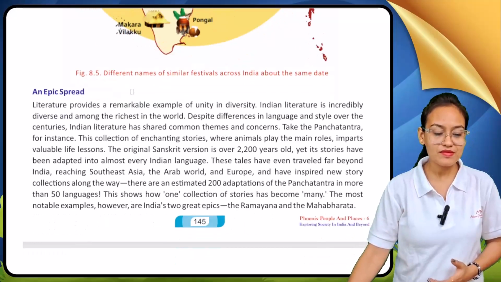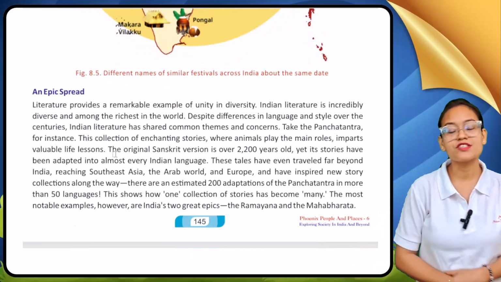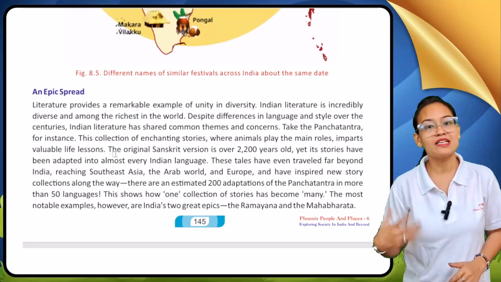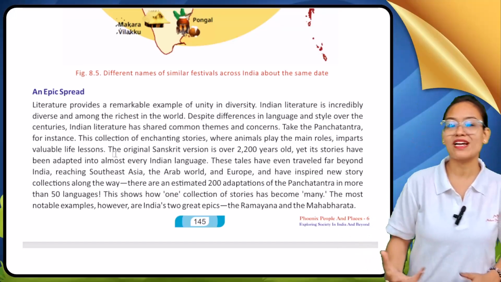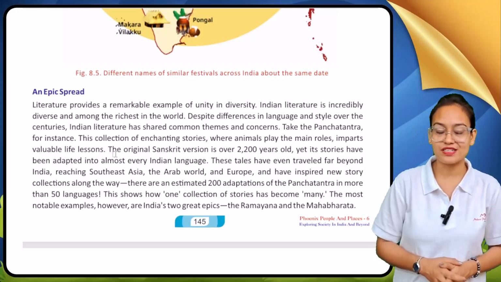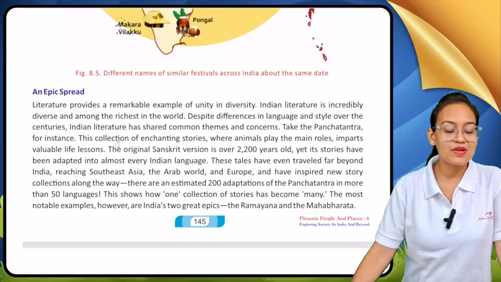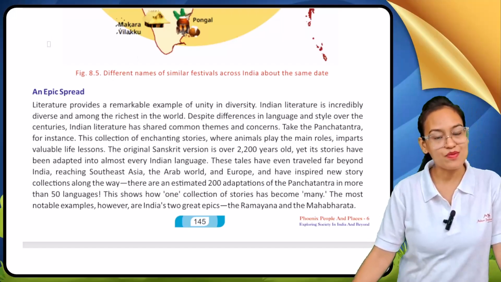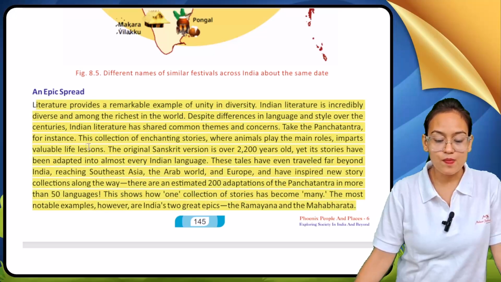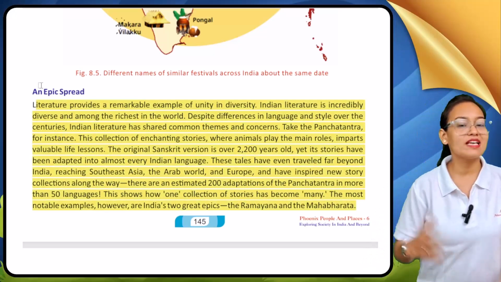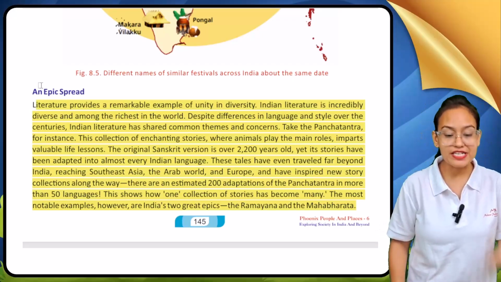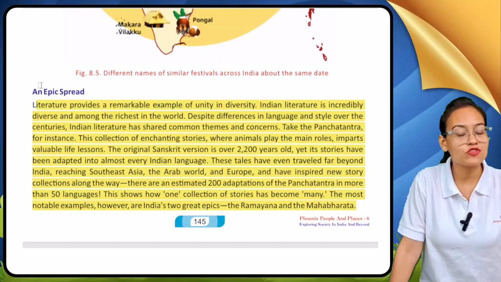See, this topic covers many of our literary sources, where it is also mentioned how our country is culturally unified. So what is the meaning of an epic spread? We are going to see here. Literature provides a remarkable example. In our country India, my dear students, our literatures provide prime examples of unity in diversity.